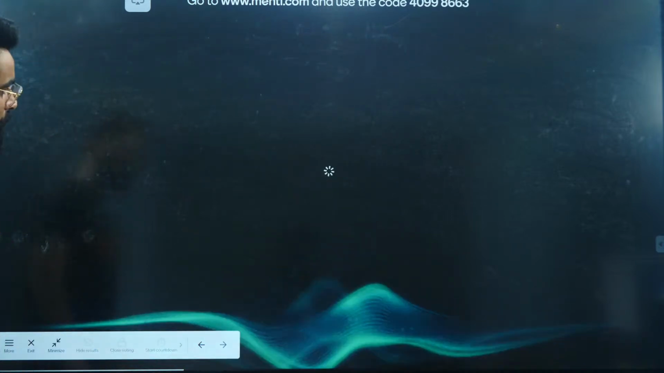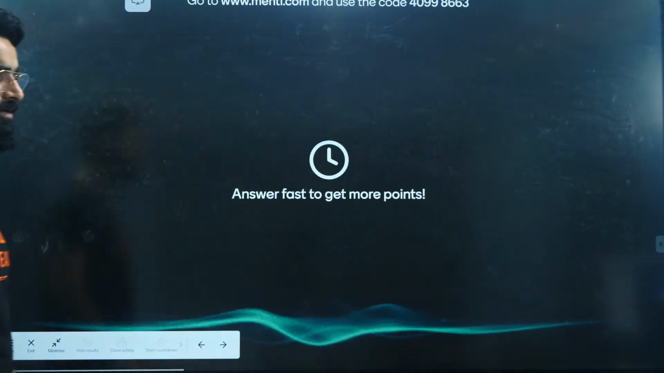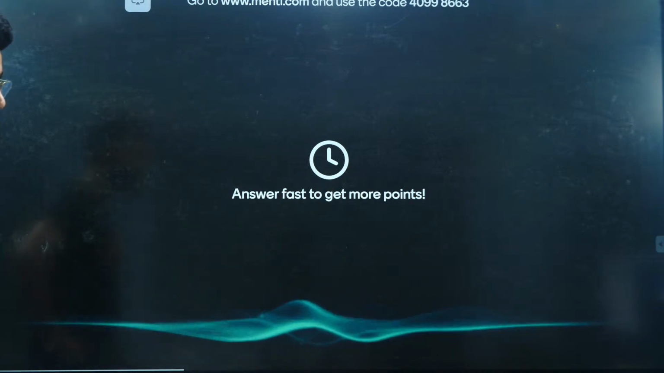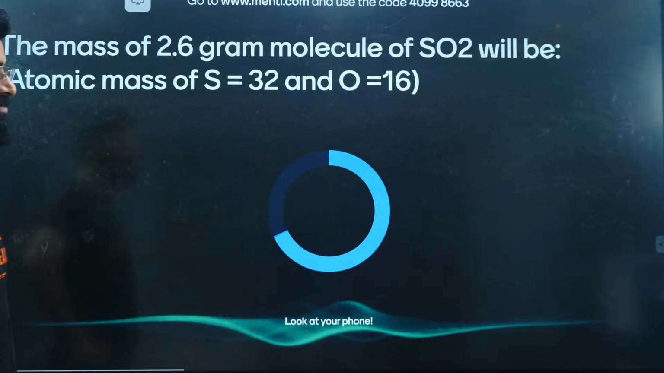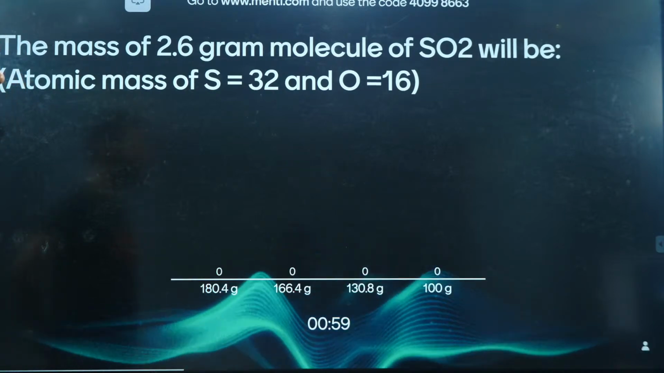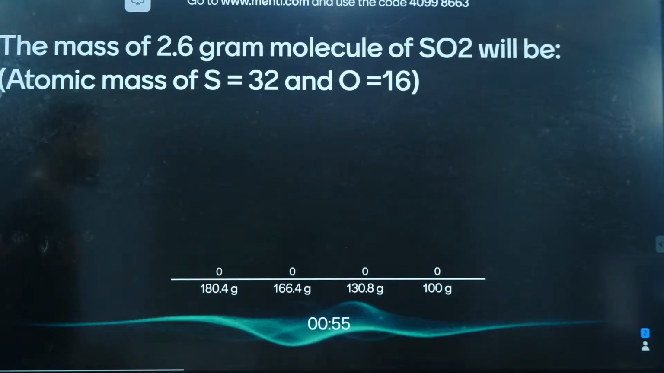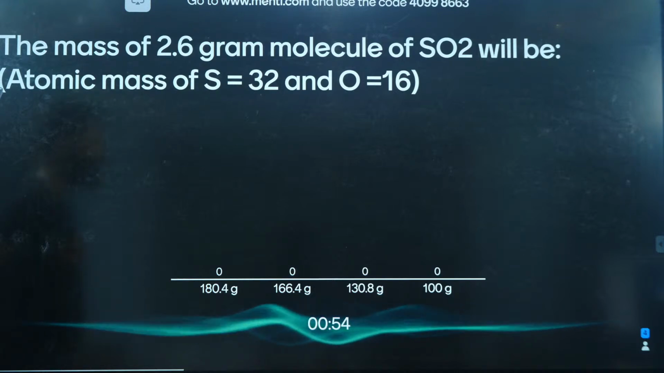This is going to be one more question which will be on your screen in 3, 2, 1, and now. The question is on your screen. The mass of 2.6 gram molecules of SO2. Again, a similar type of question, and I'm sure you can solve it properly. Yes, give it a try properly, and let me know fast.